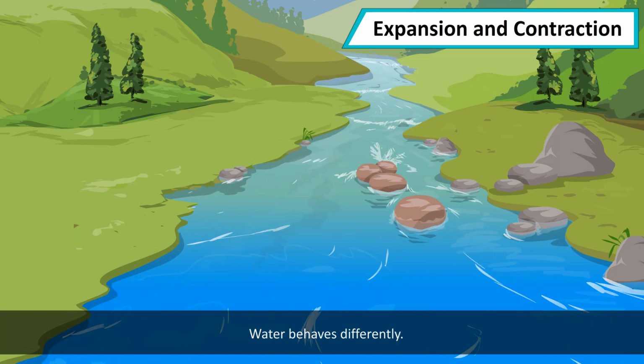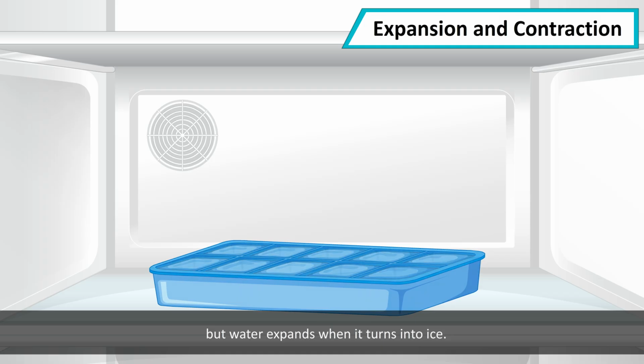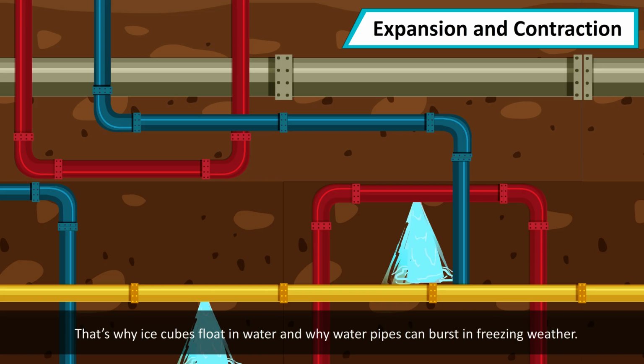Water behaves differently. Most substances shrink when cooled, but water expands when it turns into ice. That's why ice cubes float in water and why water pipes can burst in freezing weather.